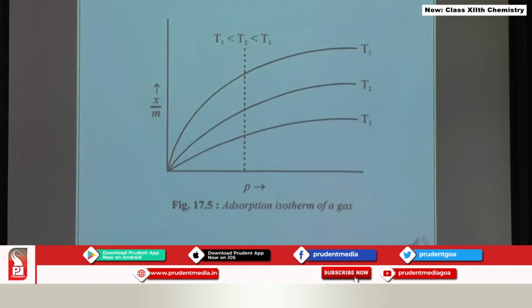Another important observation which we can make here is that physical adsorption decreases with increase in temperature. See, T3 is the highest temperature over here, and at T3 there are lower values of extent of adsorption compared to T1 and T2, which are slightly lower temperatures. So we can say that physical adsorption of gases on the adsorbent surface is favored at lower temperature.